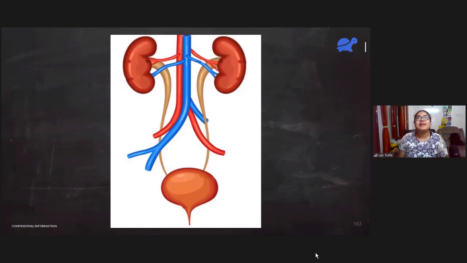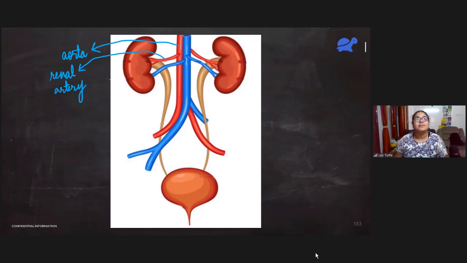First of all, the main red tube is the aorta. This aorta is branching into these smaller tubes which are known as renal artery. They are 2 in number, 1 for each kidney. Then from there, the blood goes into the kidney. Kidney uses it up and it sends deoxygenated blood to renal vein. Renal veins then go and join the inferior vena cava. This is the inferior vena cava.